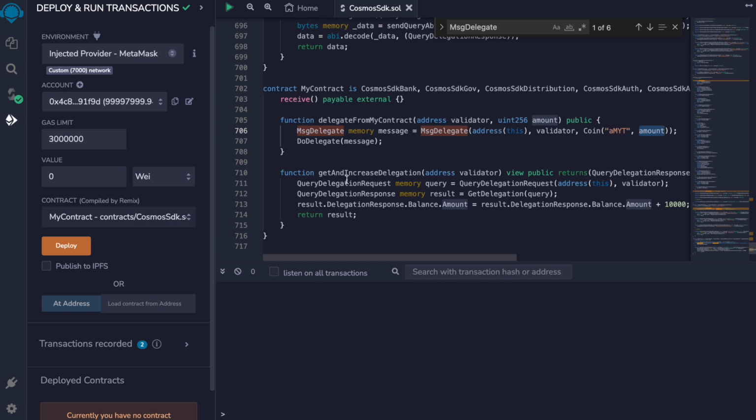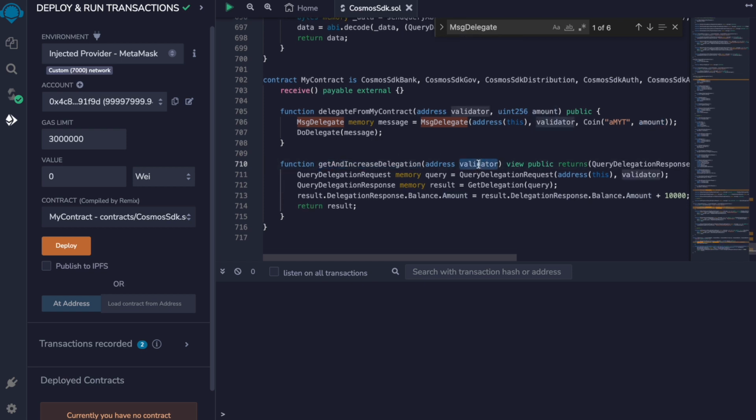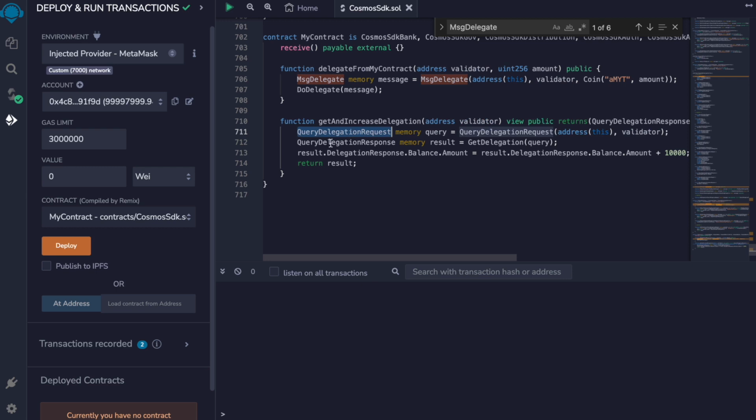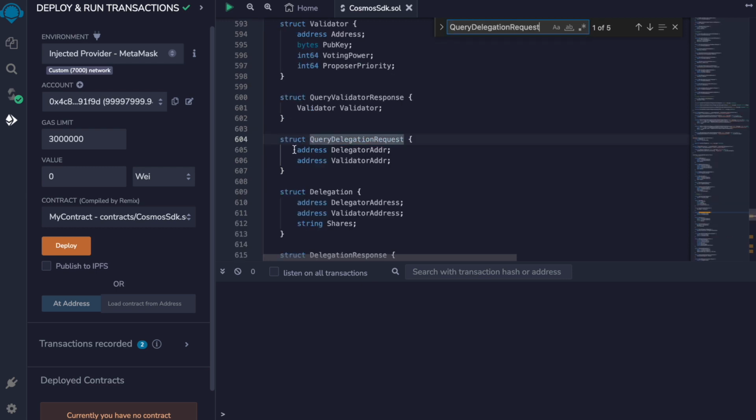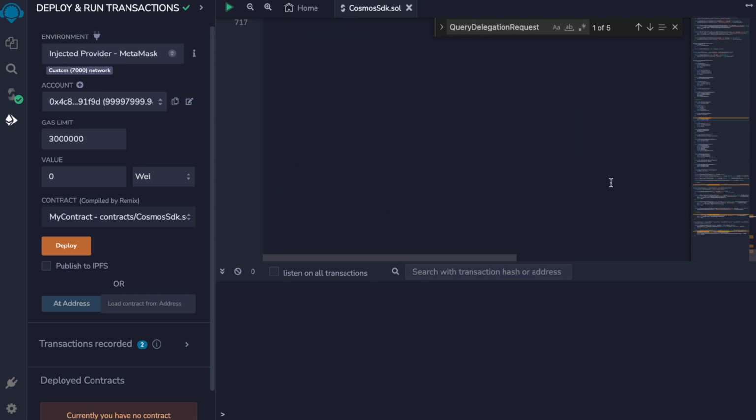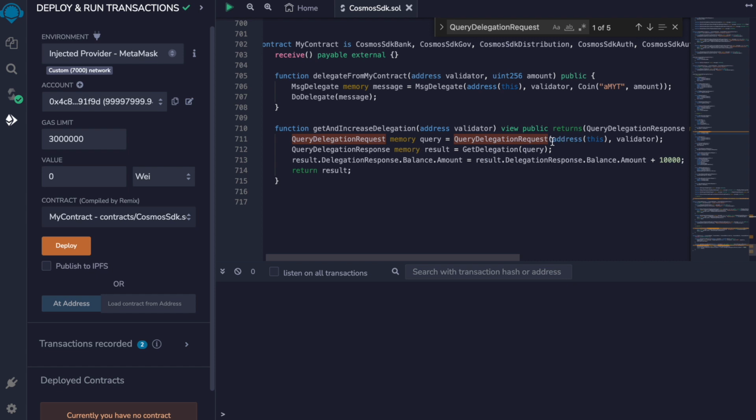And next we have the get and increase delegation method, which receives the validator address. It creates this query delegation request, which is of this form. It has a delegator address and a validator address. And then we will give the address of the current contract, my contract, as the delegator, and then the validator address provided by the user.